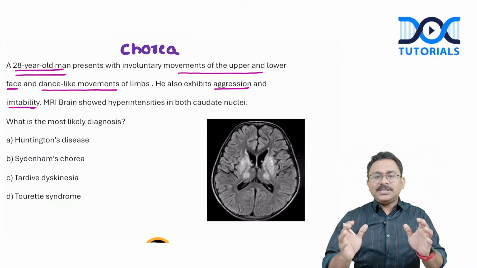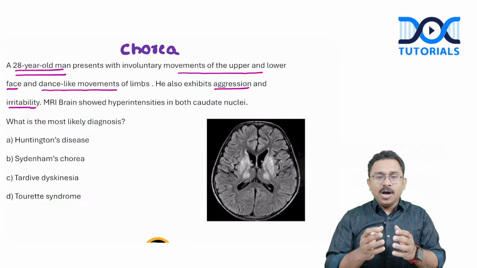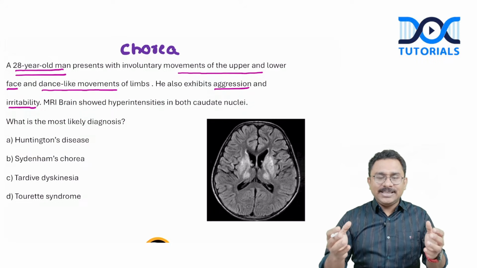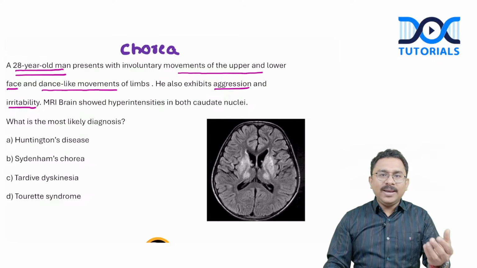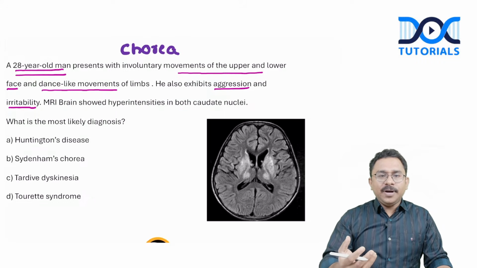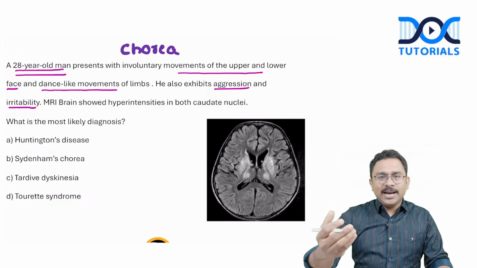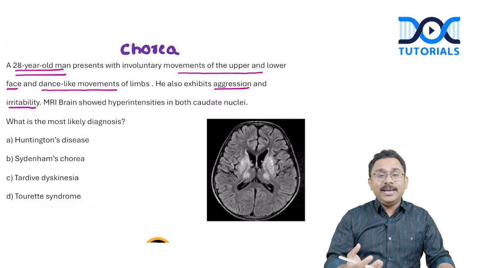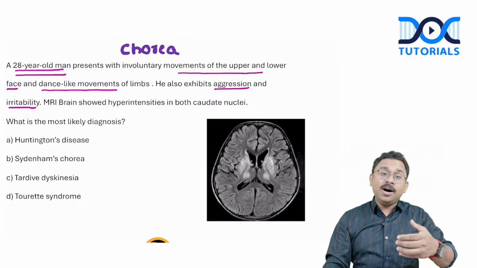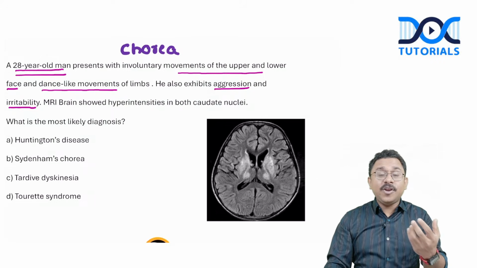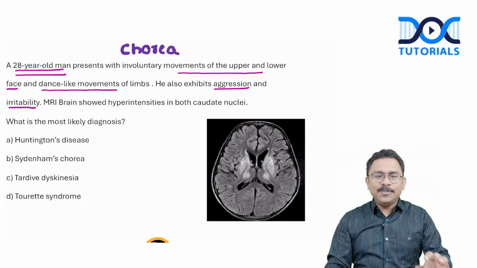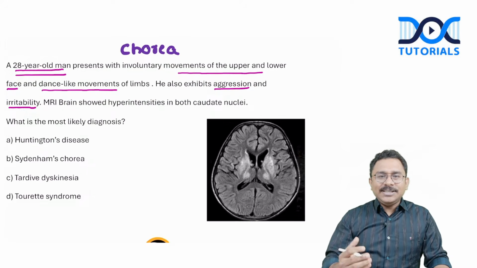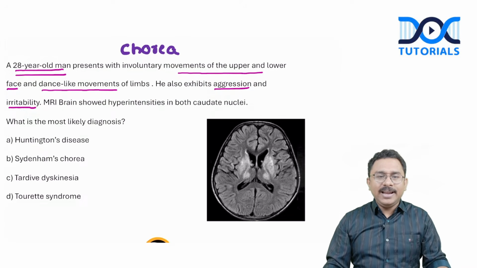We know that patients with Huntington disease can have a wide age group of presentation. So even a 28-year-old male can present with Huntington disease. Probably this is one sort of Huntington disease which has been strongly inherited in the family, which is why you will have an earlier occurrence of the disease. That phenomenon is called what? Anticipation. So this is probably a case of Huntington disease with significant anticipation occurring in the patient.